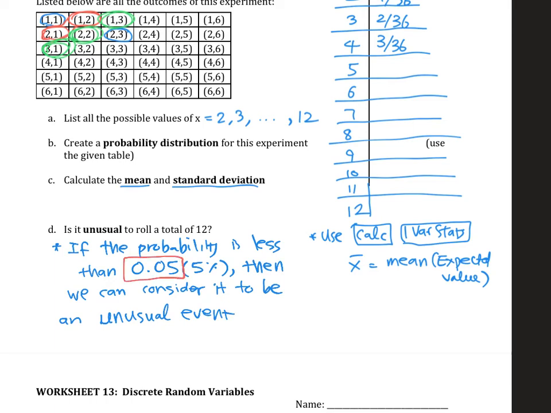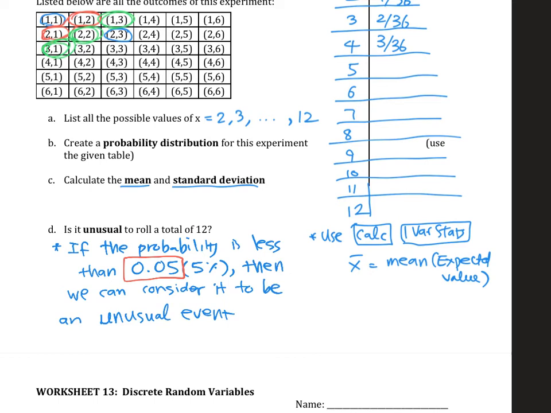So the magic number we're going to use is 0.05 for now. This is very similar to the outlier concept, because an outlier is something that is unusual, something that doesn't happen that often because it's too big or too small. So this is one alternate way to figure out if an event is unusual or not. Here we're going to calculate the probability and see if it's more than 5% or less than 5%.